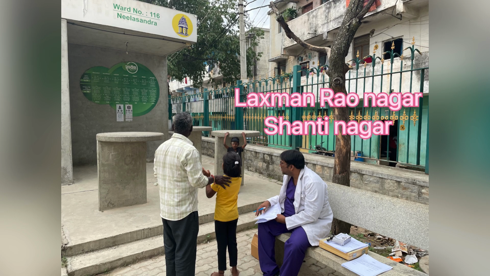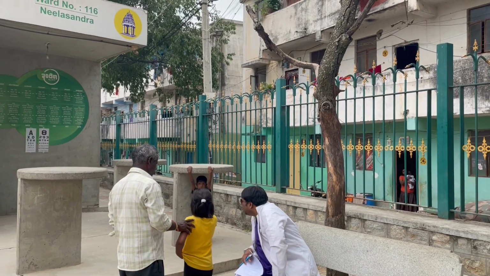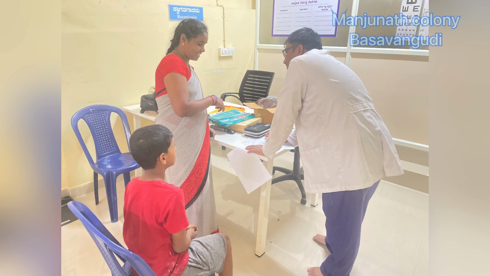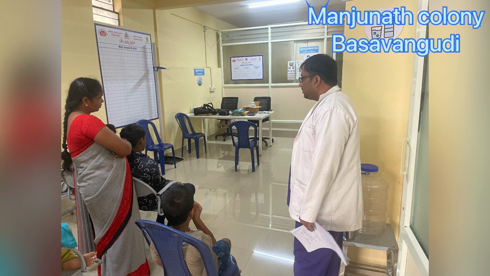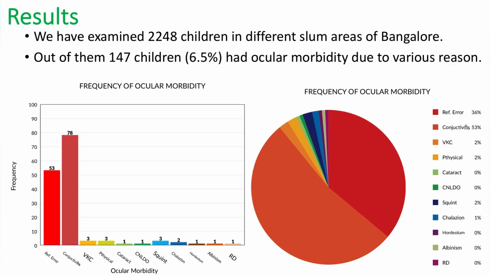Examination of children at Lakshman Rao Nagar, Shanti Nagar, and here the examination of children at Panchnath Colony at Vasanthnagar area is taking place. Results: we have examined 2,248 children in different slum areas of Bangalore. Out of them, 147 children, which is 6.5%, had ocular morbidity due to various reasons. 53 children had refractive error, which corresponded to 36%, whereas 78 children had conjunctivitis, which corresponded to 53%.